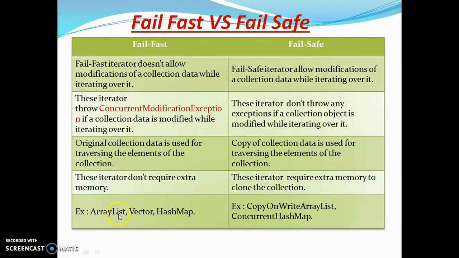Examples of fail fast are ArrayList, Vector, and HashMap. In fail safe, CopyOnWriteArrayList is a replacement of ArrayList. For HashMap, we have ConcurrentHashMap. So after seeing this, I think we have understood fail fast and fail safe. Now we are going to see it through code in depth.